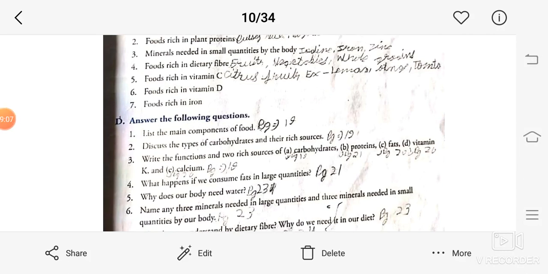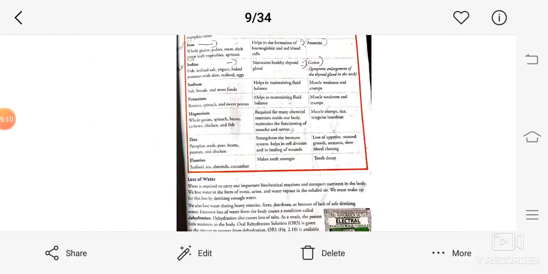Next is vitamin K and calcium. So vitamin K you can see in this table. So function is this: helps in blood clotting to stop bleeding. Function of vitamin K: helps in blood clotting. And sources are spinach, cabbage and other green leafy vegetables. So this is function and this is source of vitamin K. So this you can find in this table. Next,